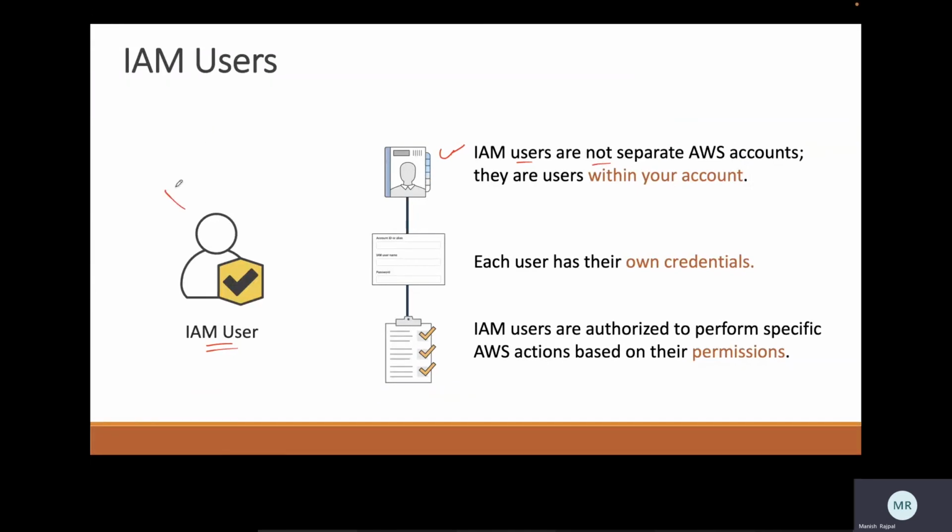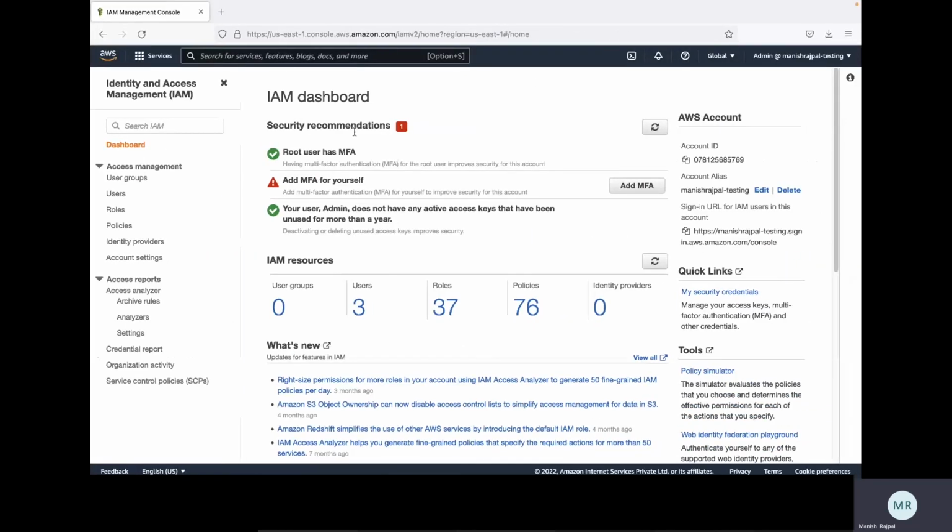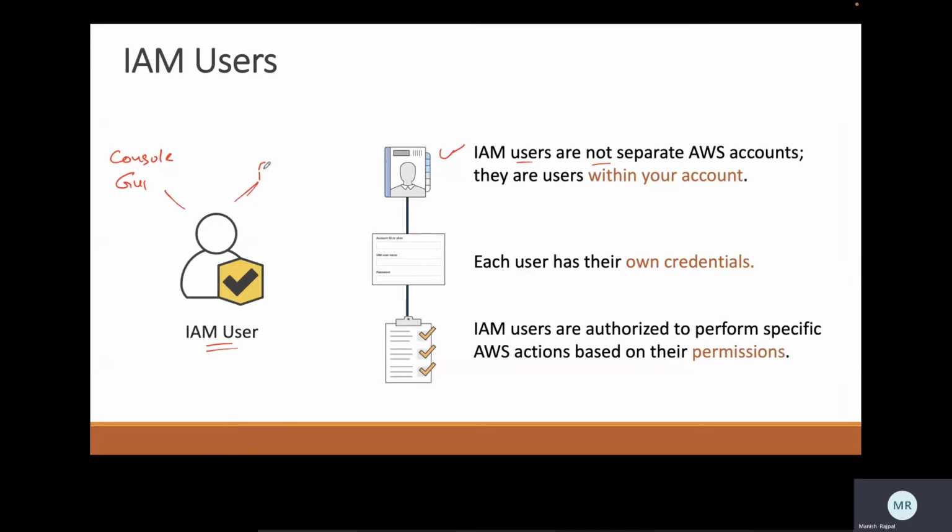Now, depending on whether you want to give this user GUI access, GUI meaning the console access that we have here, the AWS console, or you want to provide this user with programmatic access, which includes access through CLI, software development kits, PowerShell, or maybe other query APIs, you can provide it.